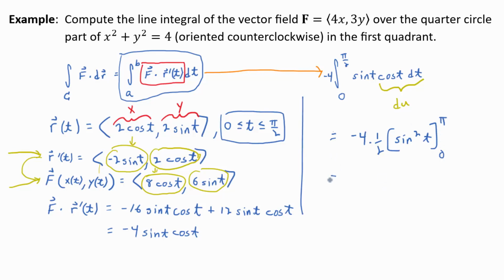So what do we get when the dust settles? Pi over 2. I think I said pi over 2, but I wrote pi. Magic, right? So what do you get? It's just going to be negative 2, right? Because the sine of pi over 2 is 1, sine of 0 is 0. There you go.